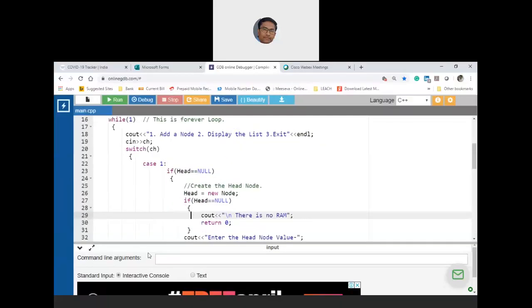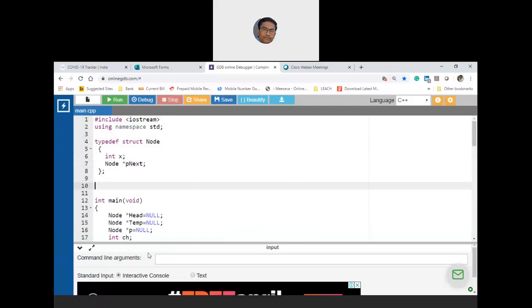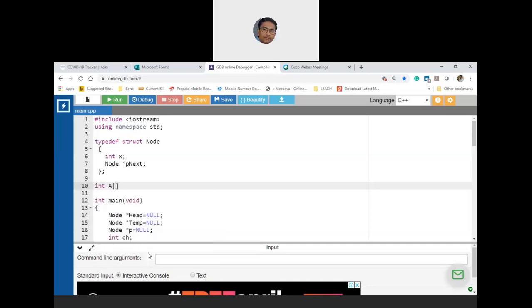Before I go there, let me raise one simple doubt. Please concentrate. I hope the editor is visible. Now concentrate on line 10. Assume that you are willing to store an integer array of 5 elements. This is the syntax of declaring a 1D array. Yes or no?